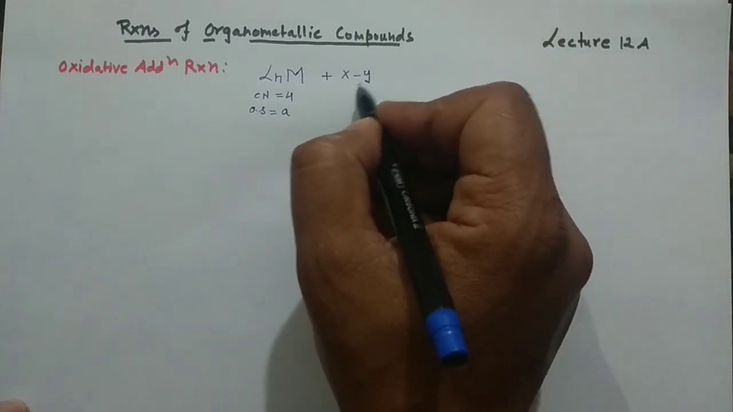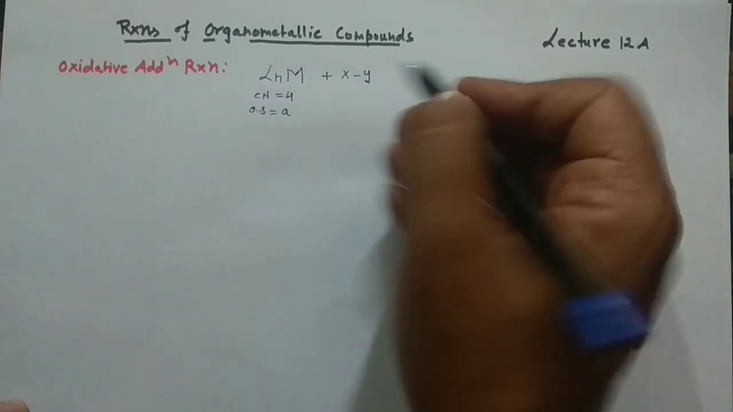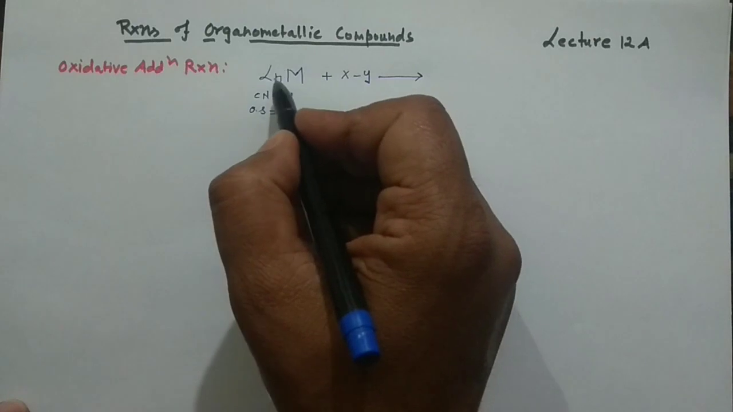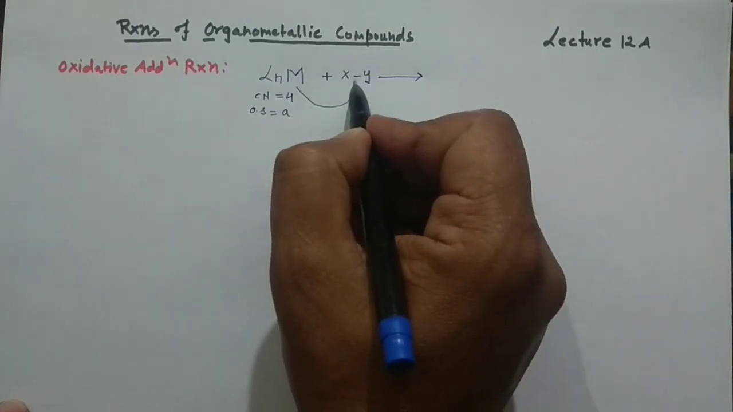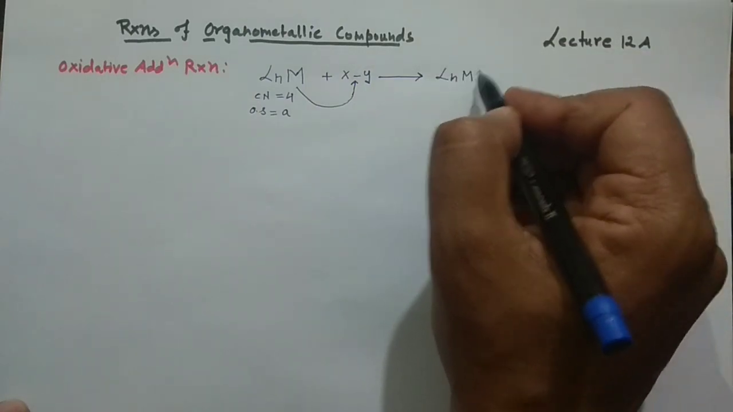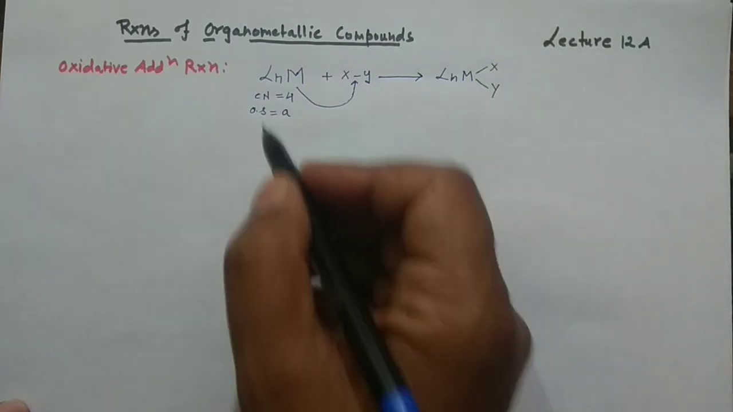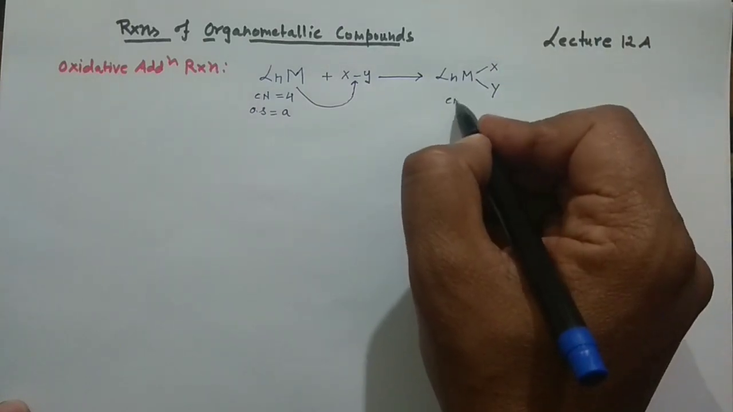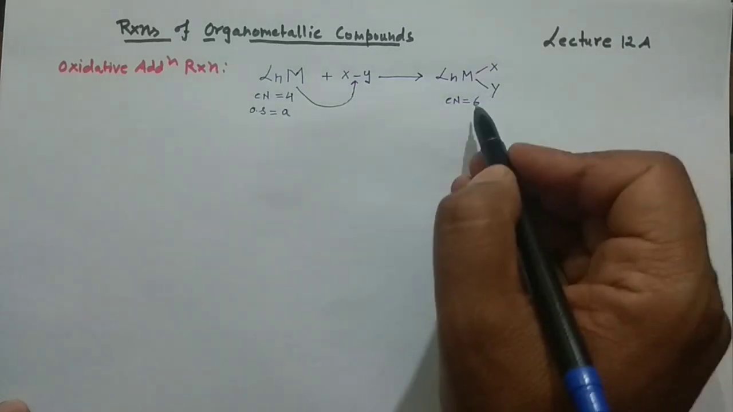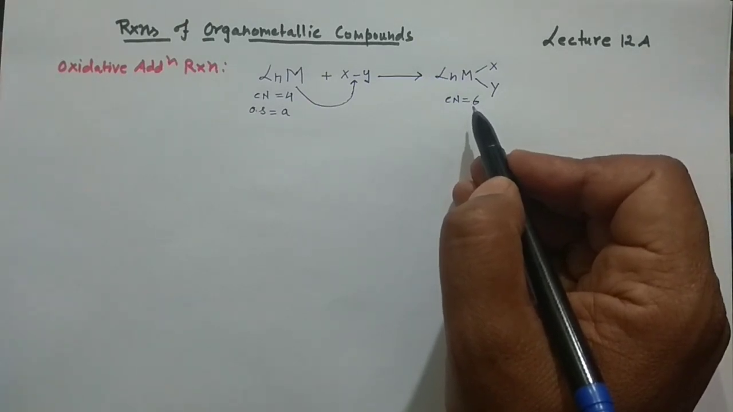Since the two atoms are different, I am dealing with a polar molecule. If there is a significant electronegativity difference between these two, then it would be polar. And what would happen in that case? This transition metal complex will insert in between this X and Y. So what final product will you get? LnM, with X attached to this metal as well as Y attached to this metal. Generally the coordination number would increase by 2 units. If it is 4, then it would be 6. So the increase in the coordination number by 2 is the hallmark of the oxidative addition reaction.